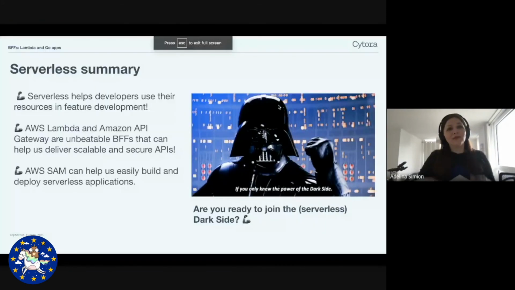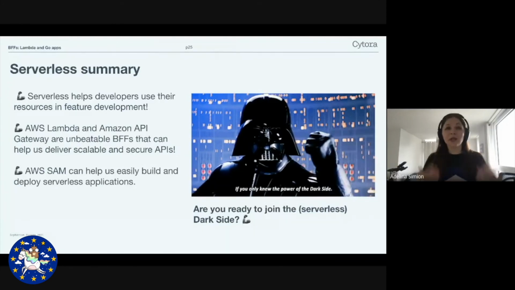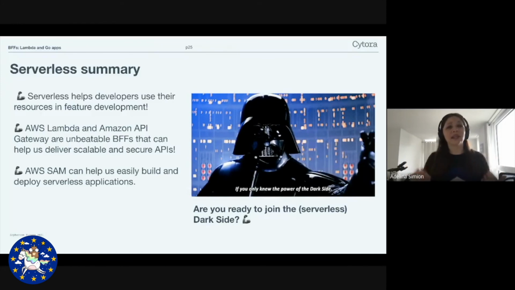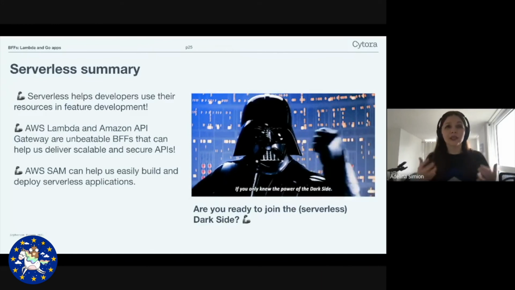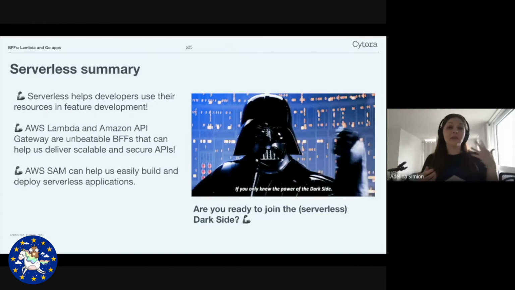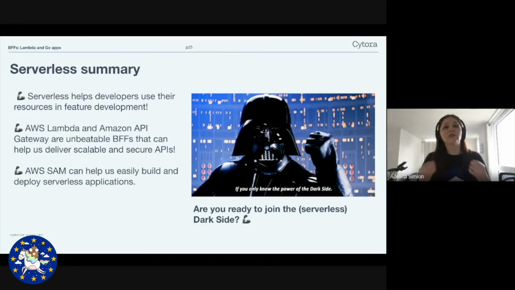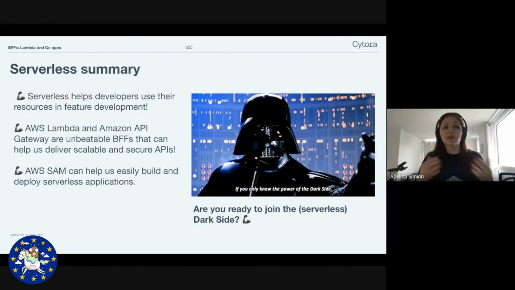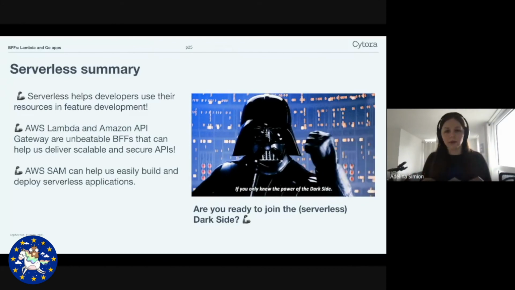We hope that we've really showcased today how serverless can make our lives as application developers much easier by taking care of these complicated concerns of management, scaling, etc. of serverless functions. Our demo app, Gopher Tweets, showed you how easy it is to build REST APIs together with AWS Lambda and Amazon API Gateway. These true BFFs are the key to building scalable APIs. Finally, AWS SAM helped us easily build and deploy serverless applications. Running your function locally is just a command away. All these benefits showcase the power of serverless.